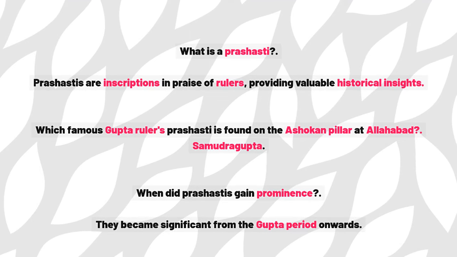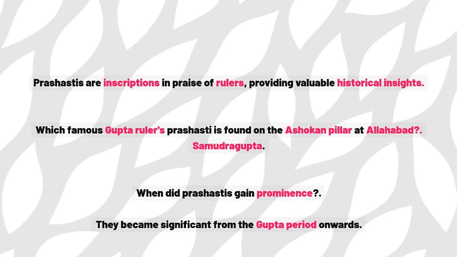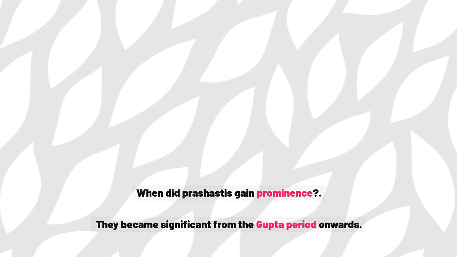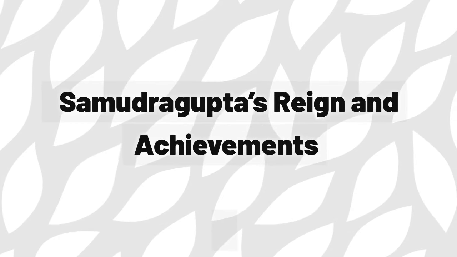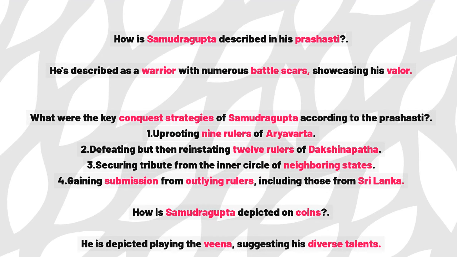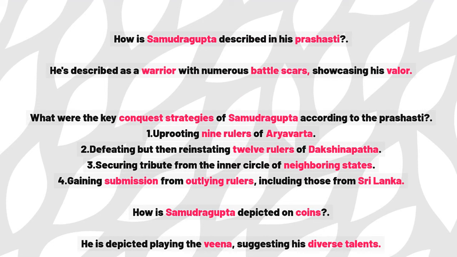Which famous Gupta ruler's prashasti is found on the Ashokan pillar at Allahabad? Samudragupta. When did prashastis gain prominence? They became significant from the Gupta period onwards. Samudragupta's reign and achievements. How is Samudragupta described in his prashasti? He is described as a warrior with numerous battle scars, showcasing his valor.